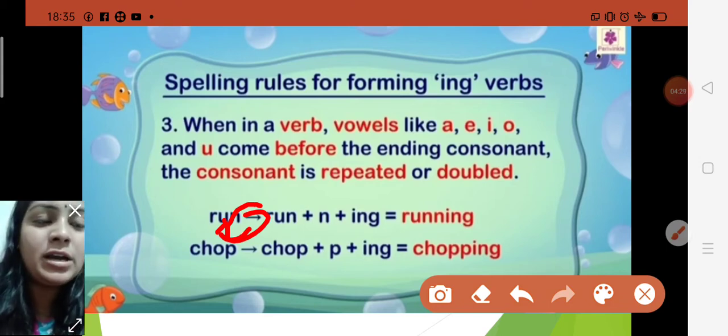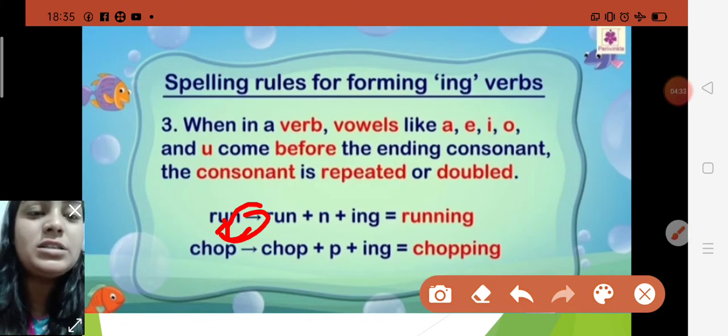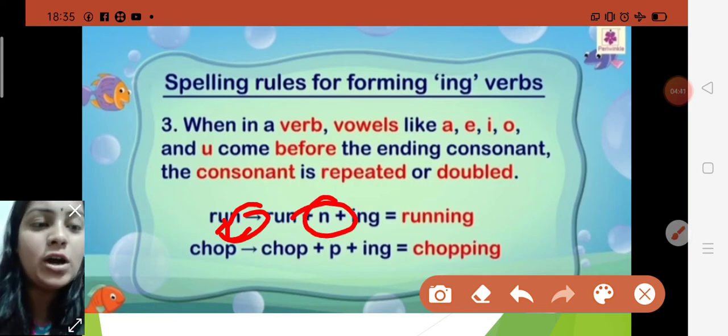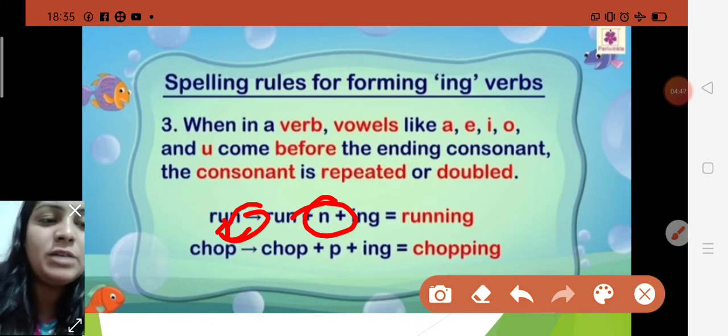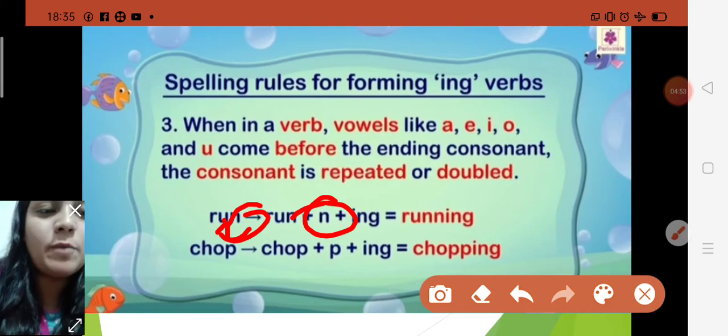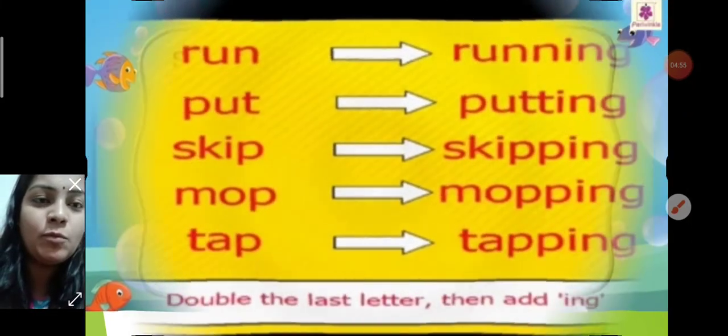So while making the continuous form, the last consonant letter is repeated, you double it, then you add ing. It means the work is happening right now. Like run to running, chop to chopping.